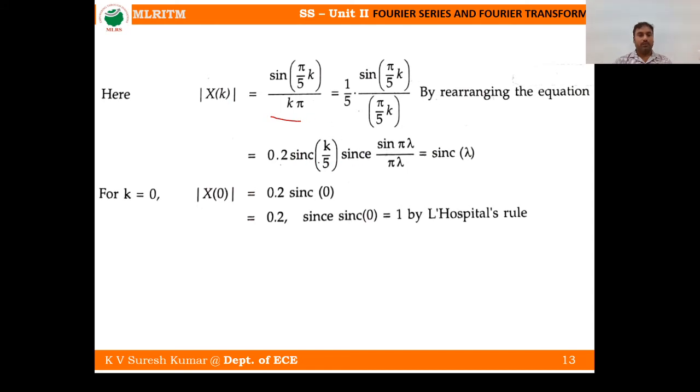This is the sine term, right? If you divide by pi by 5k and multiply with the same thing, or rearrange this equation, then you will get a sinc signal, because sinc lambda is nothing but sine pi lambda by pi lambda. Now substitute k is equal to 0: you will get 0.2 sinc 0, which is 0.2 when k is equal to 0.